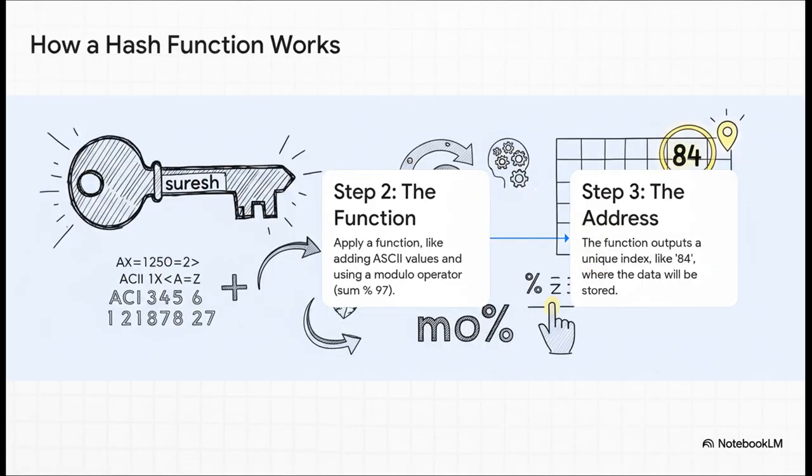Let's actually watch it work. So we start with a key, like the name Suresh. The hash function takes that name, runs it through a special mathematical recipe, and boom, it instantly spits out a unique address. In this case, that's 84. It's like giving the name Suresh its own secret map coordinate.